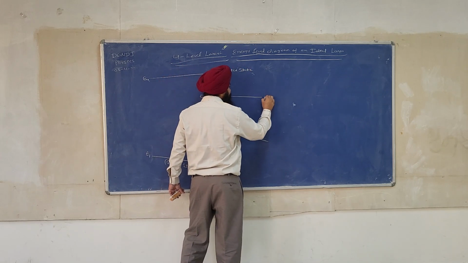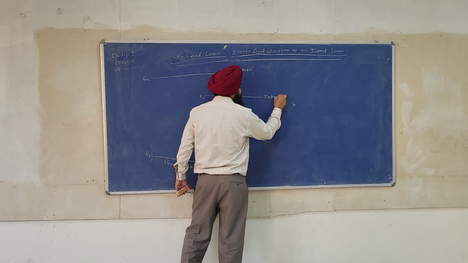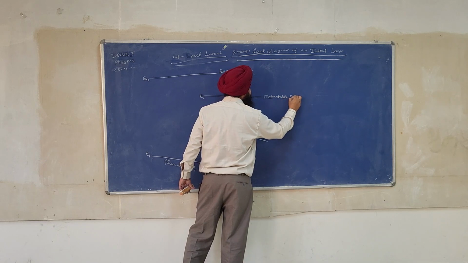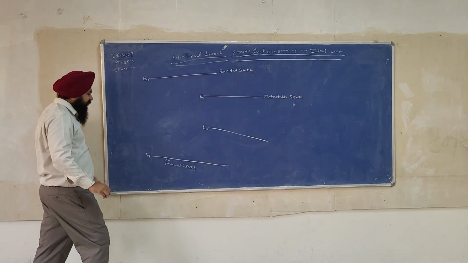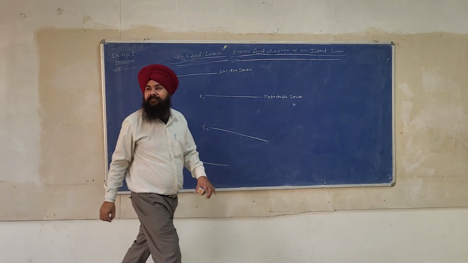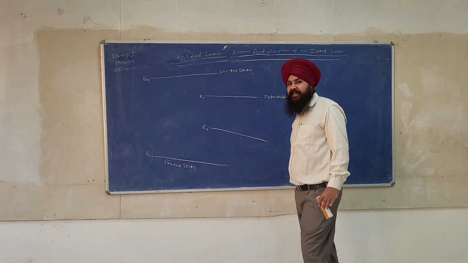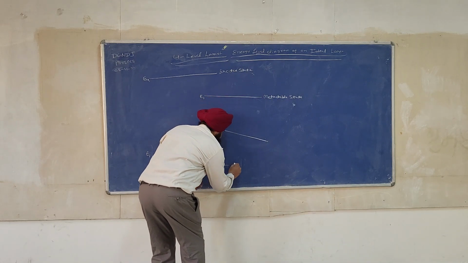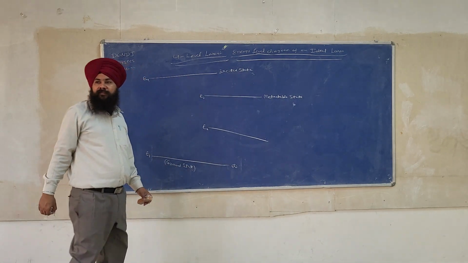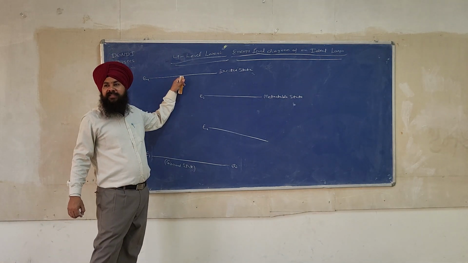This E3 is called a metastable state. Now see, what's the lifetime of the atoms in the ground state? Infinite. What's the lifetime of the atoms in the excited state?